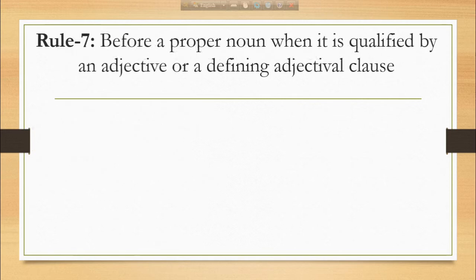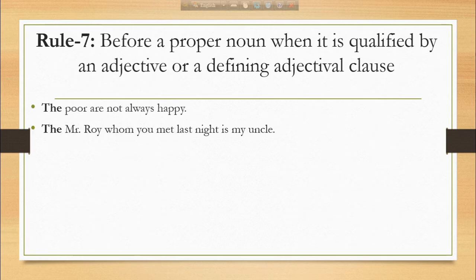Rule number 7. Before a proper noun, when it is qualified by an adjective or a defining adjectival clause. So we use the before a proper noun when it is qualified by an adjective or a defining adjectival clause. For example, the Mr. Roy whom you met last night is my uncle. Here, whom you met last night indicates the adjectival clause. Here we have another example. The poor are not always happy.